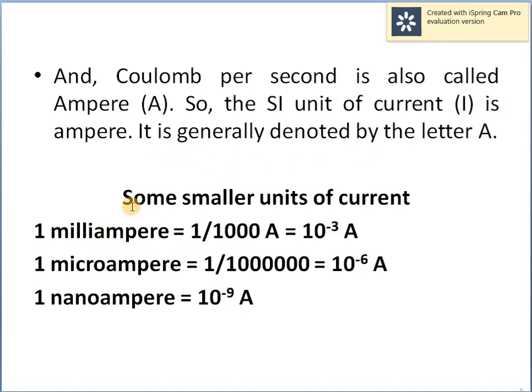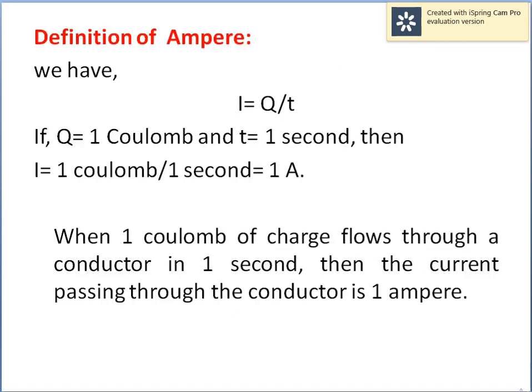So these are some of the smaller units of current, that is milliampere, microampere and nanoampere. Milliampere is 10 raised to the power minus 3 ampere. Microampere means 10 raised to the power minus 6 ampere, and nanoampere means 10 raised to the power minus 9 ampere.